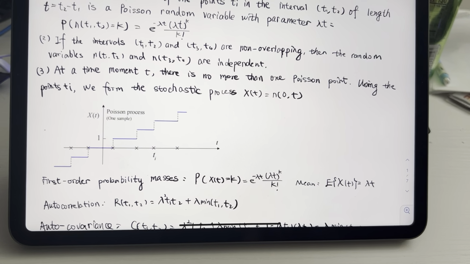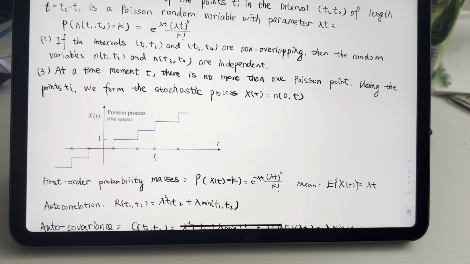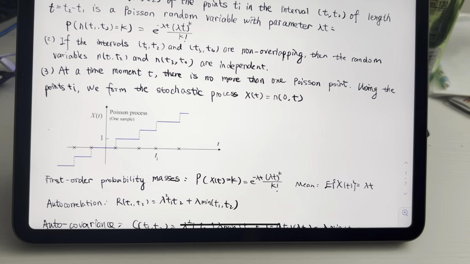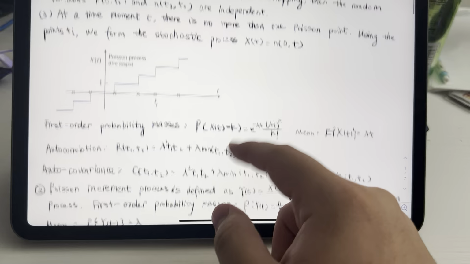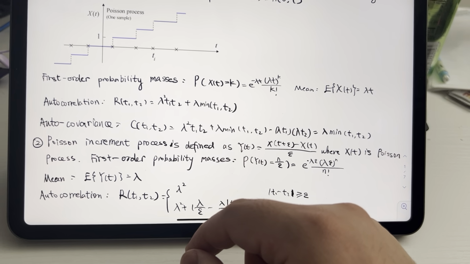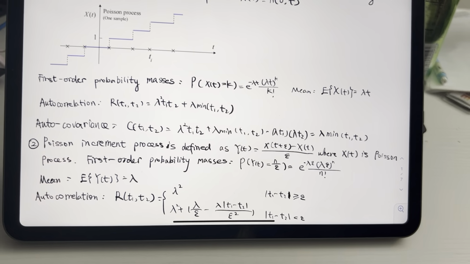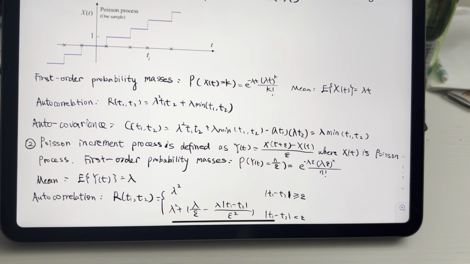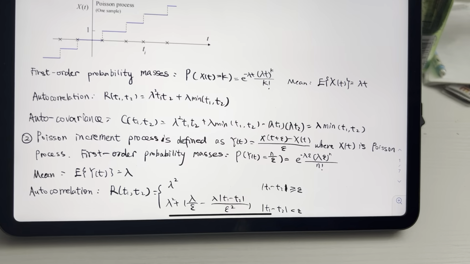We form the stochastic process x(t) equal to n(0, t). For the first order probability mass, the probability of x(t) equals k is written like that.